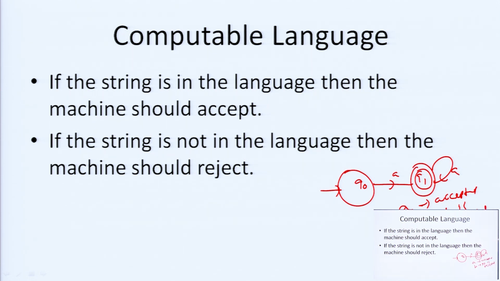So, if the string is in the language, then the machine should accept. If the string is not in the language, then the machine should reject. Then this language is decidable. For each and every input we can decide whether it is accepted or rejected; we get a solution for each input.